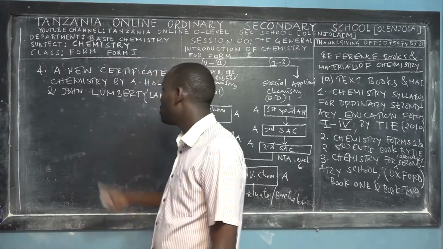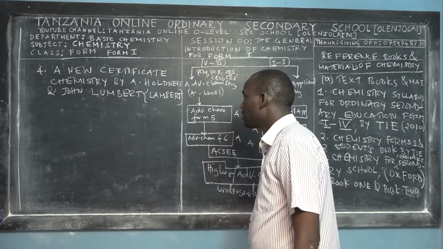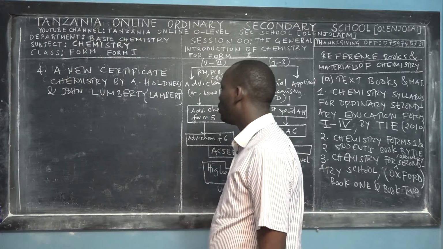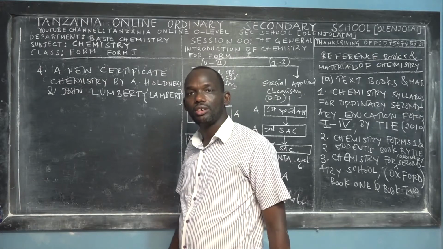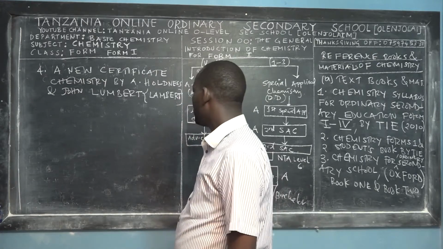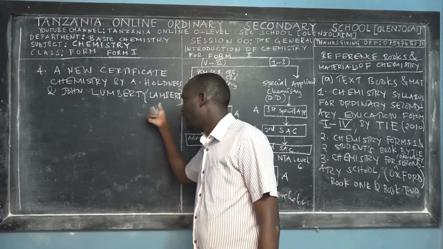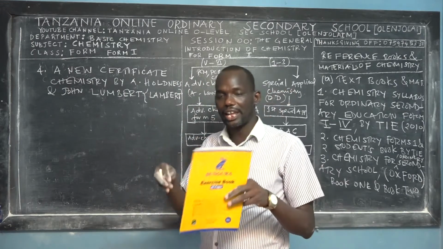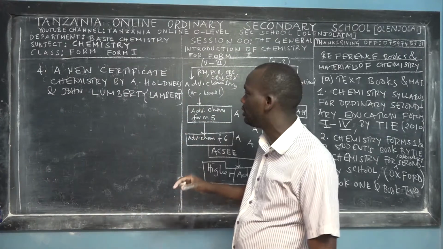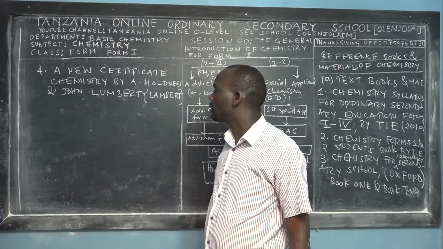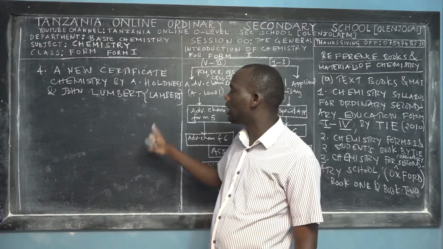However, the name of the book is A New Certificate in Chemistry by A. Holness and John Lambert. So that's the name of the book. Okay? A very good book. It's a large volume. I don't have a sample of it to show you, but you have to understand that this is a good book.